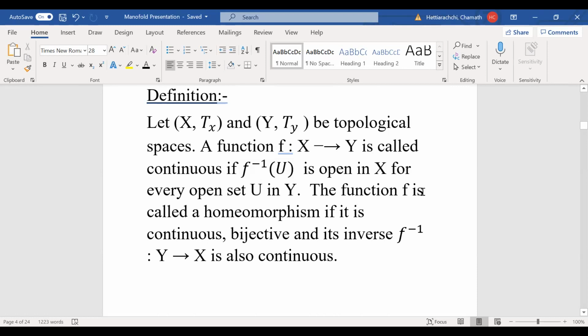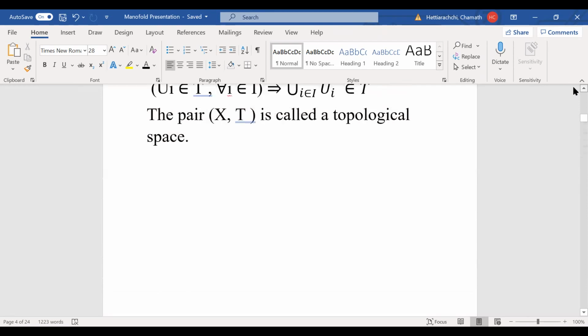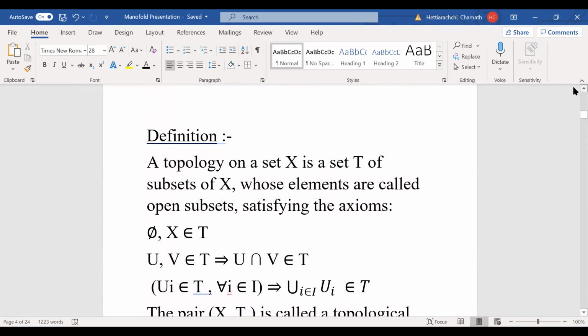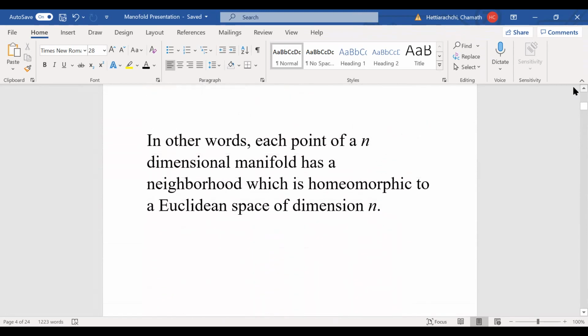Then we call it a homeomorphism if the function itself is continuous, bijective, and its inverse, which is going from Y to X, is also continuous. So that's what a homeomorphism is. So we need that to define a manifold. What happens with the manifold is, if you take any neighborhood in the manifold, you can map it to n-dimensional Euclidean space. So let me just explain with a diagram what I'm saying.